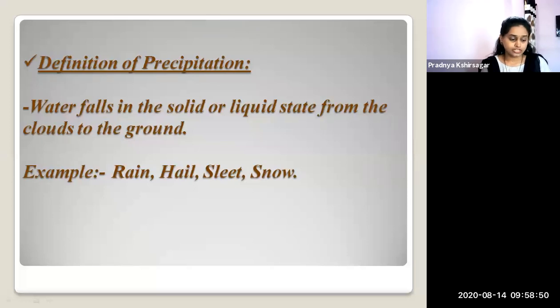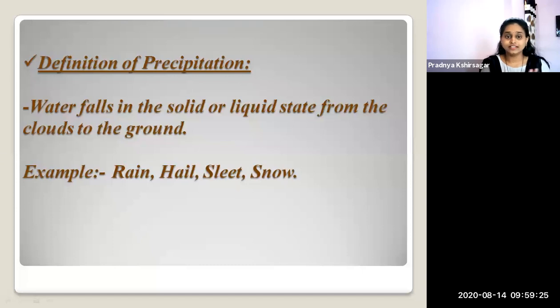The definition explains that the water keeps condensing to form clouds, but when there is too much accumulation, when they gather together, the collection of water in these clouds becomes very heavy.